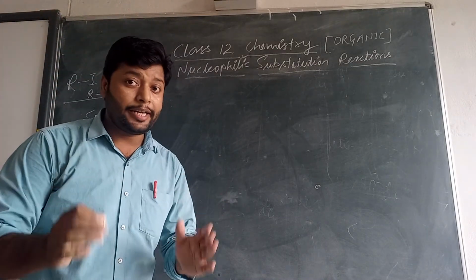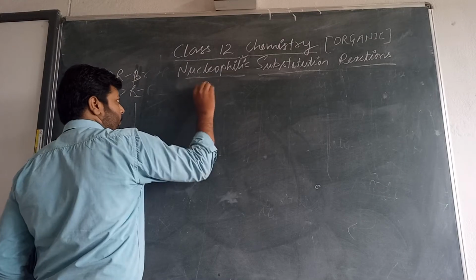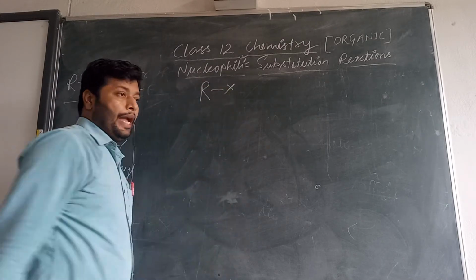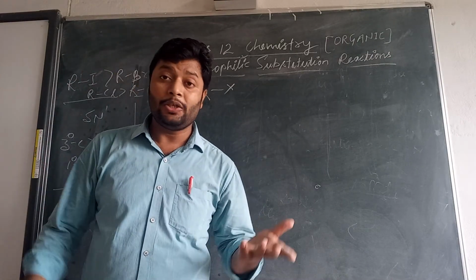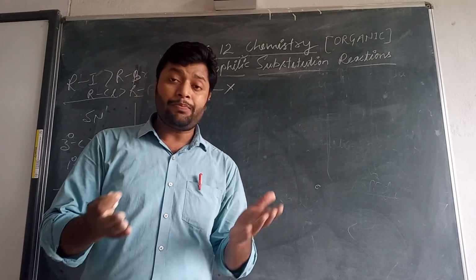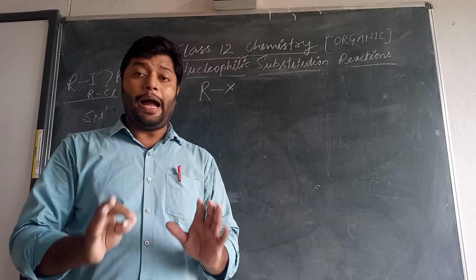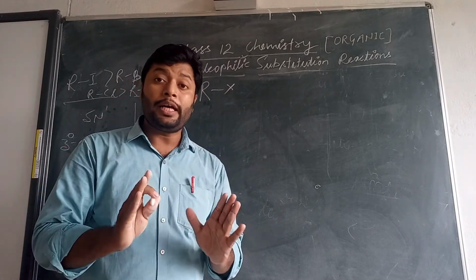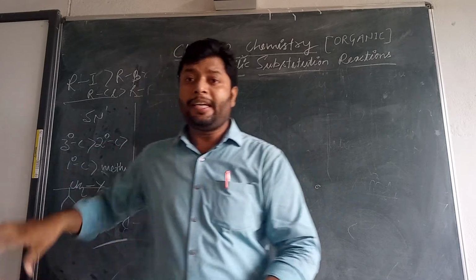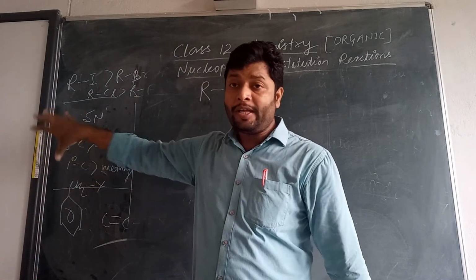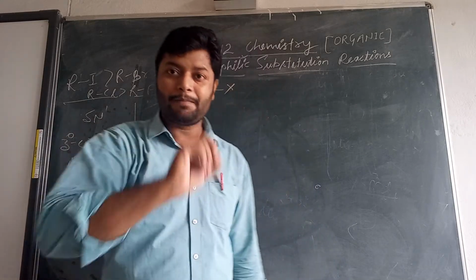Students, learn carefully. I am taking a haloalkane. This haloalkane may be primary, secondary or tertiary, no matter. It can indicate SN1 or SN2, depending upon the classification, which type of haloalkane you take.